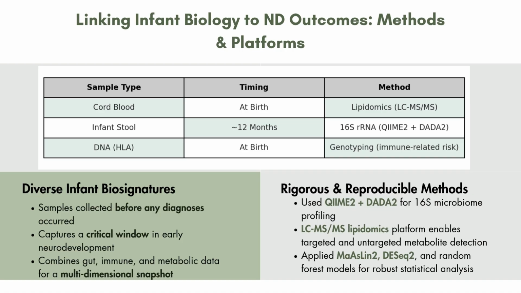Together these methods made the findings statistically sound and biologically meaningful. Overall, this multi-omic design gave the study the power to move beyond correlation and start mapping the actual biological signatures of neurodevelopmental risk in infancy.